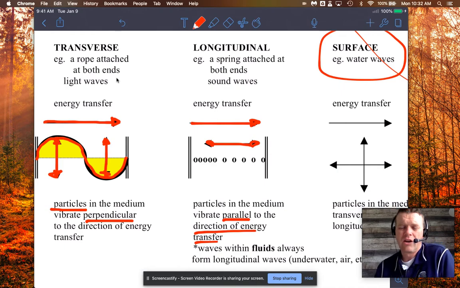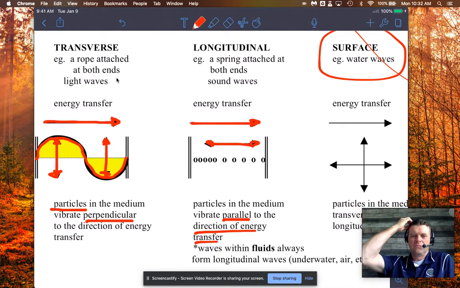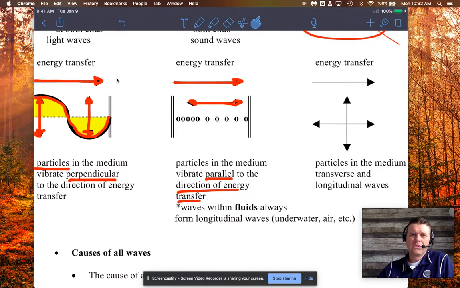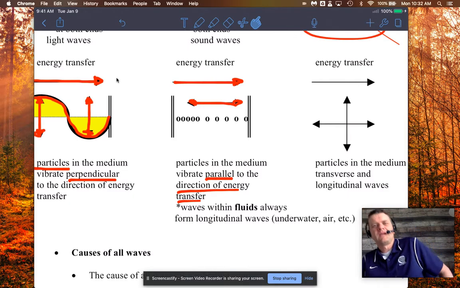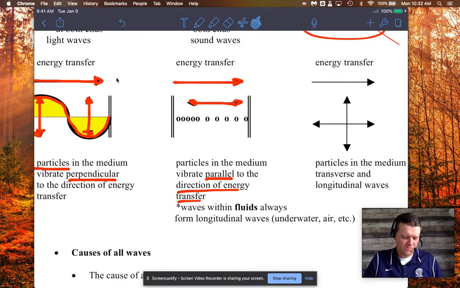You'll see this is just kind of a theory. This is what separates the two. And I just noted it here, waves that are in fluids, they always are what are called longitudinal waves. So when we say fluids, I basically say any medium that waves can travel through. So we're talking mostly about water and air when we're studying fluids.